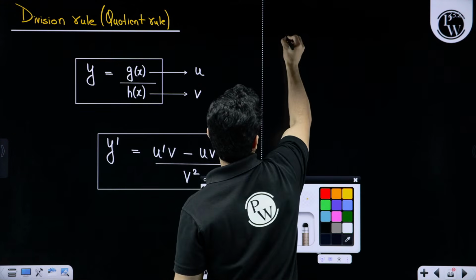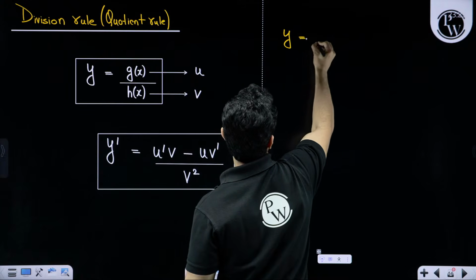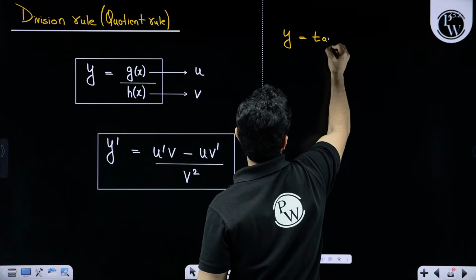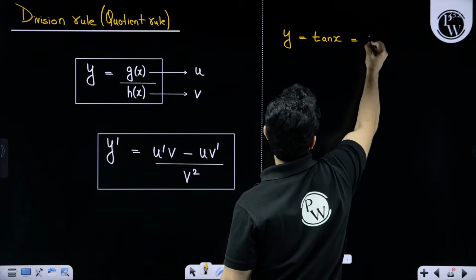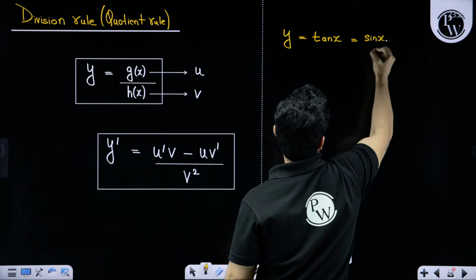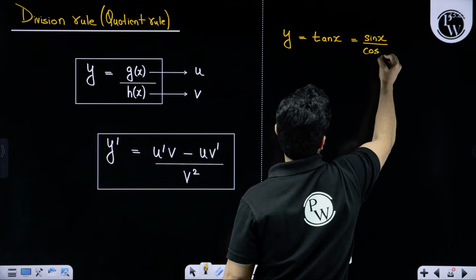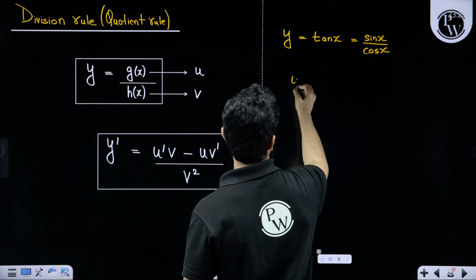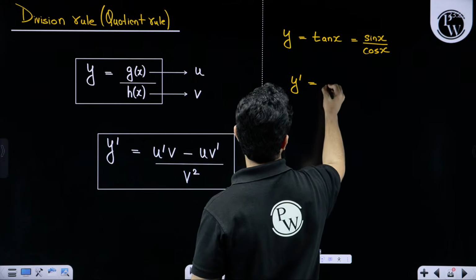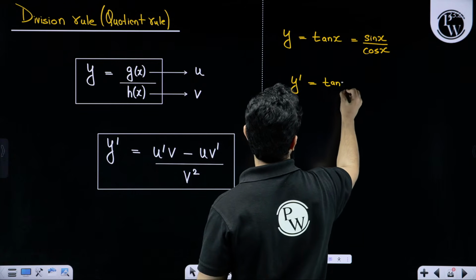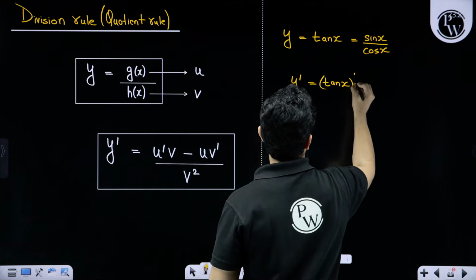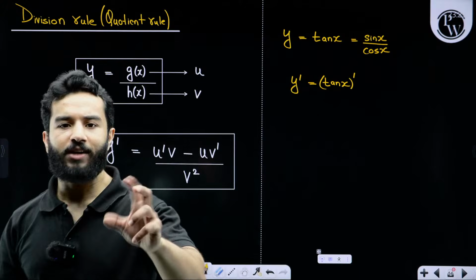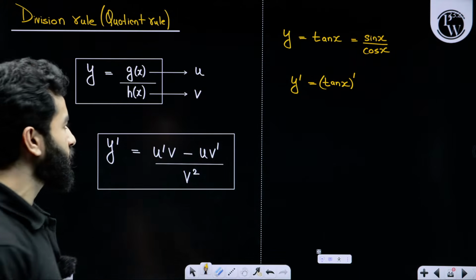Let's suppose we are talking about y equals tan x. And tan x can be written as sin x upon cos x, right? And we want to find the differentiation of y, that means the derivative of tan x. By the way, we are going to talk about first derivative and second derivative also.